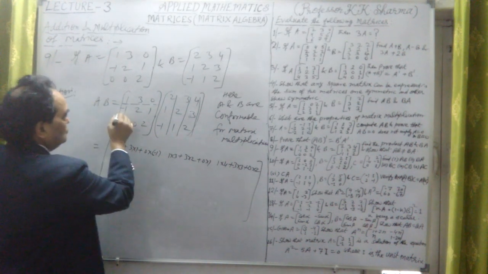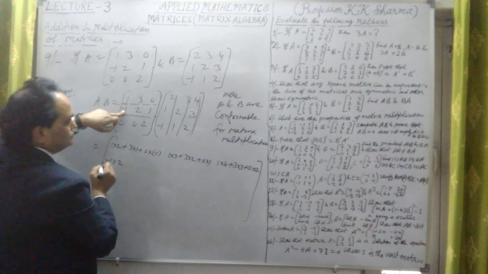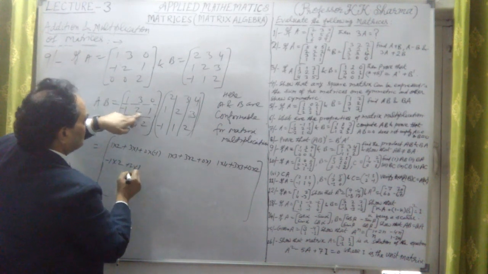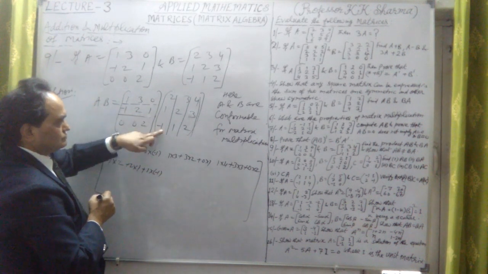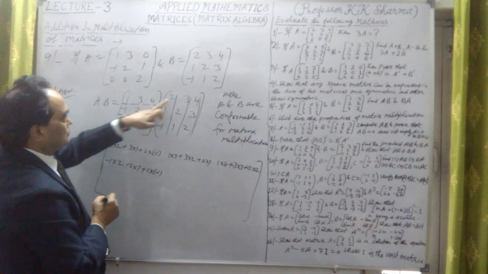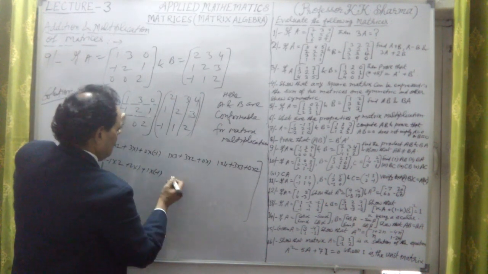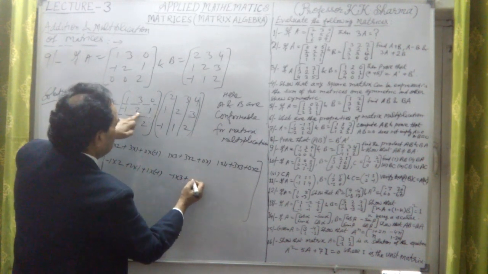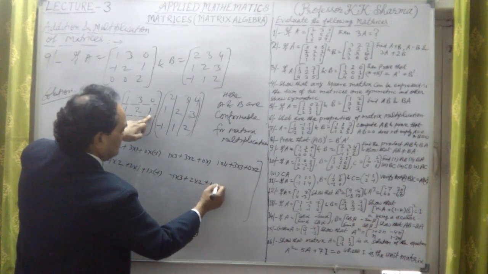Now second row, first column: minus 1 into 2 plus 2 into 1 plus 1 into minus 1. Second row, second column: minus 1 into 3 plus 2 into 2 plus 1 into 1.